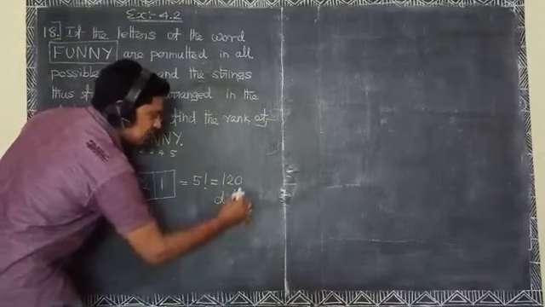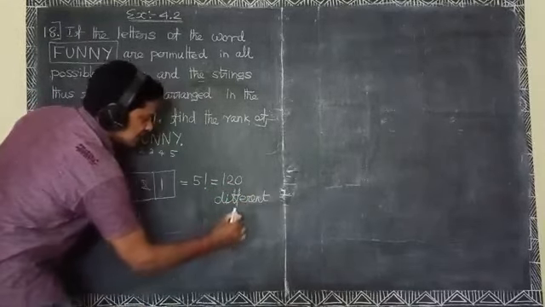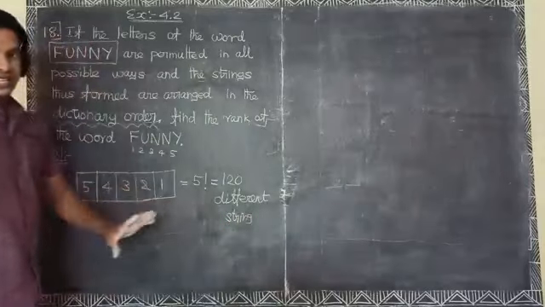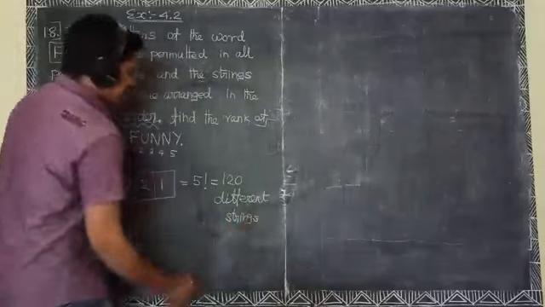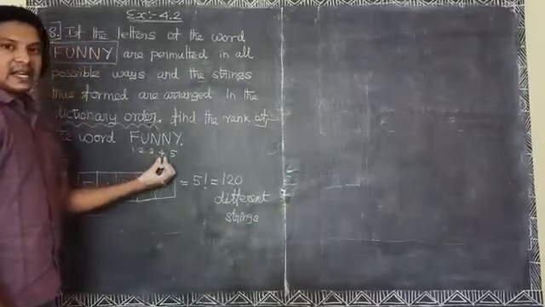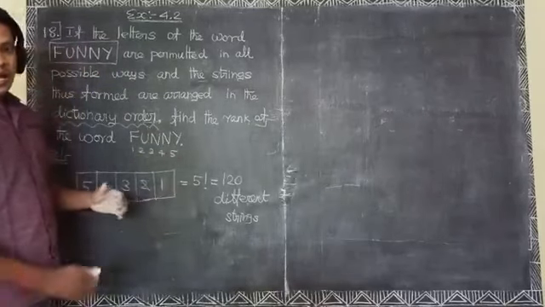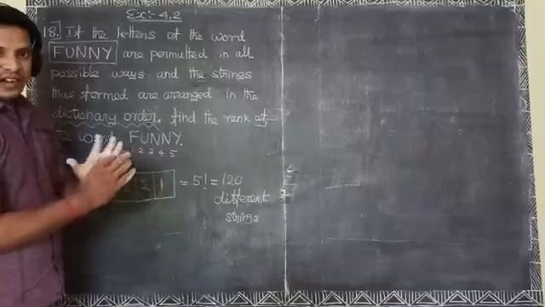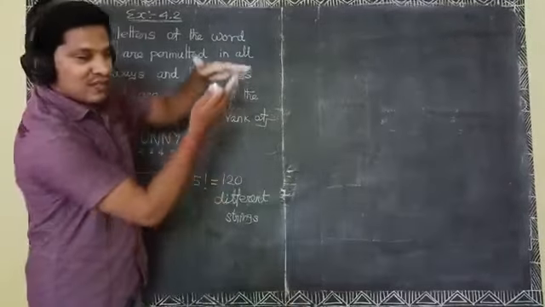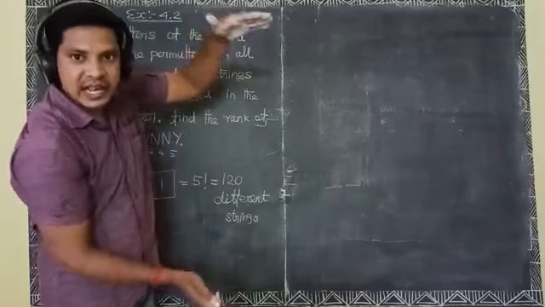Okay, it means using 5 letters we can make different arrangements, in total 120 ranks.